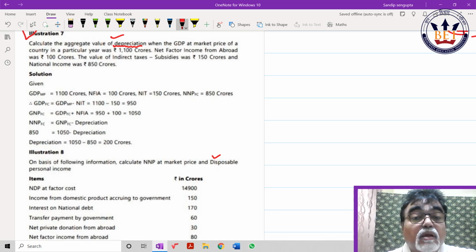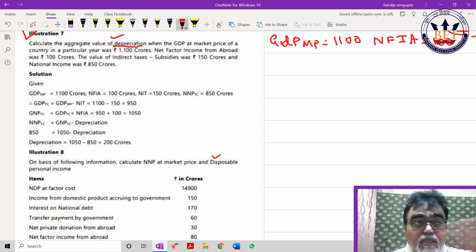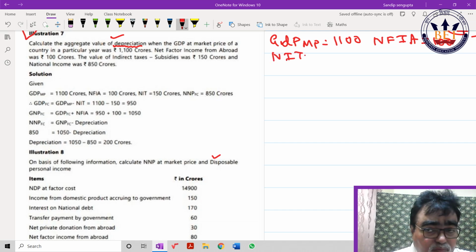1100. Acha, NFIA how much given, beta? 100. So what is net indirect tax given how much? 150. NNPFC given how much, beta? 850. Look at the sum. Here it is written like this way. I made it for your ready reference. This you want to take care, please.